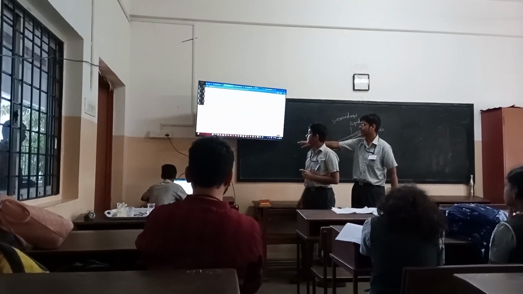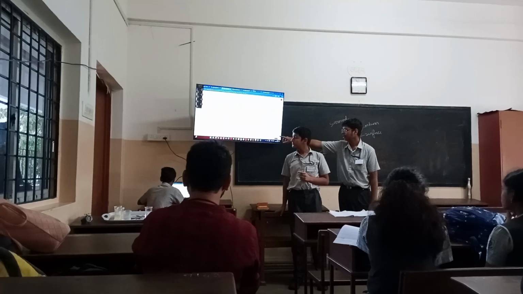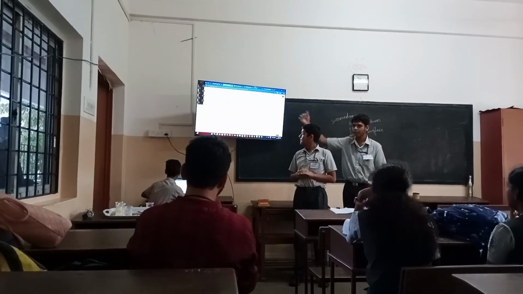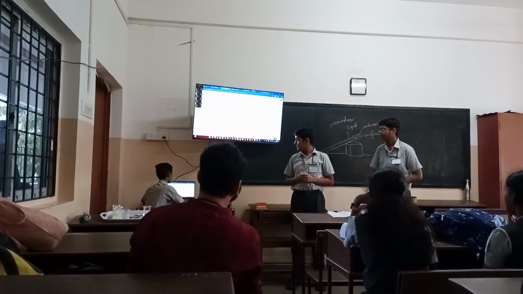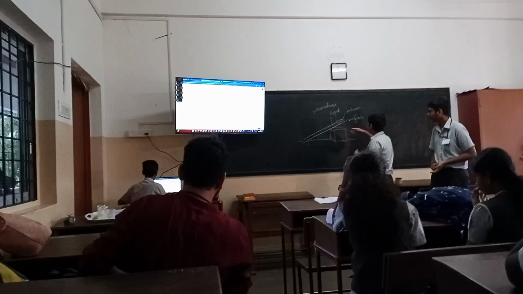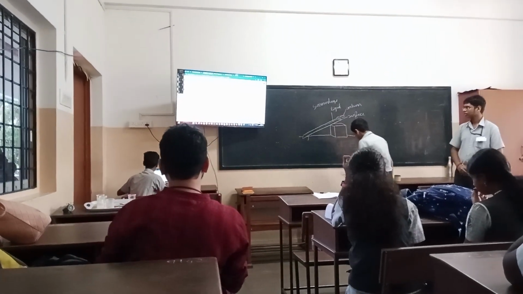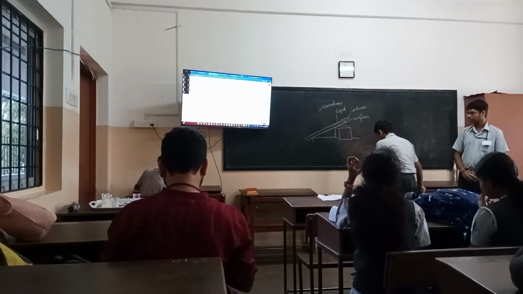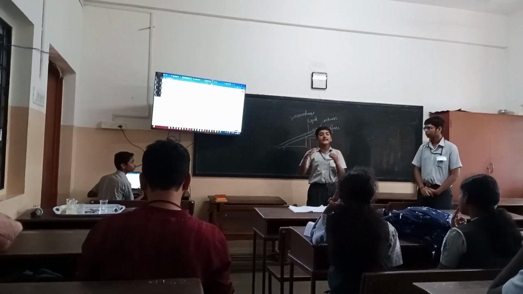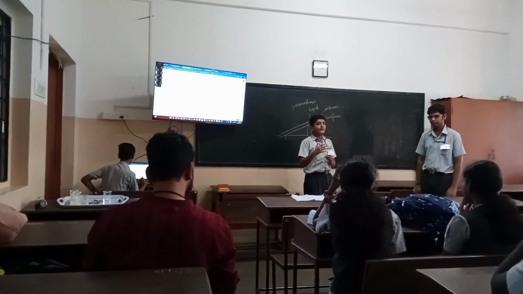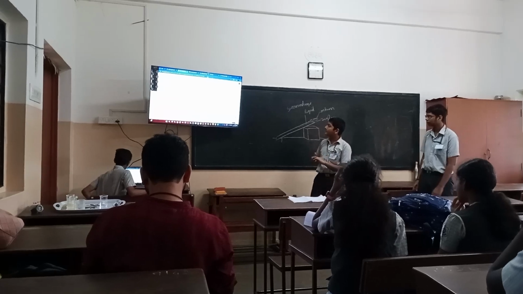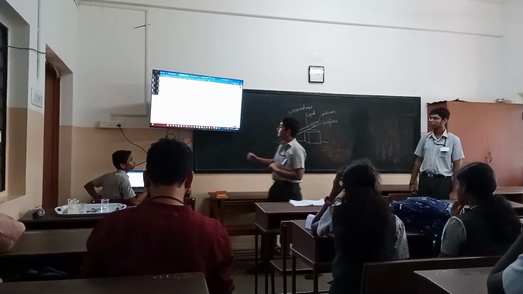So in this graph, sir, the independent variable is the volume, and it affects the time taken by the liquid to travel 150 centimeters. Then on to the next component, liquid. We thought, if we change the liquid, how will it affect the rate of flow? Our original hypothesis was the denser the liquid, the lower the rate of flow, because it will kind of stick to the surface. But what we discovered was very surprising.